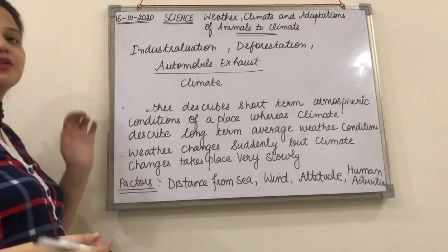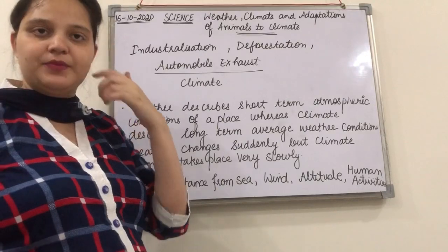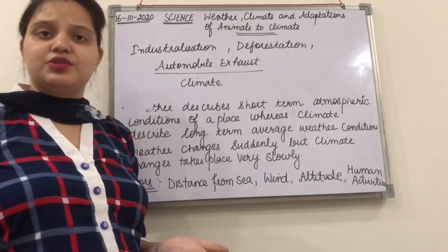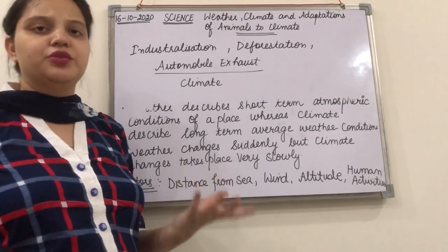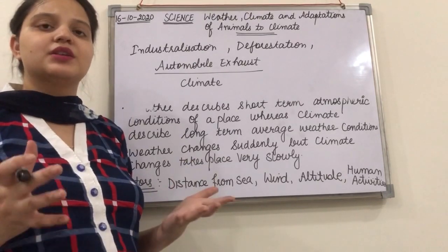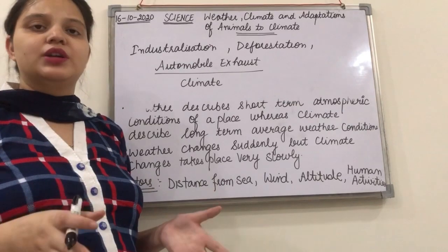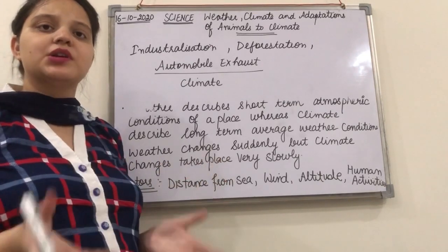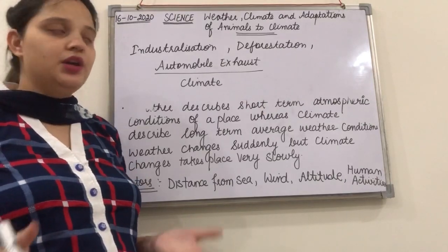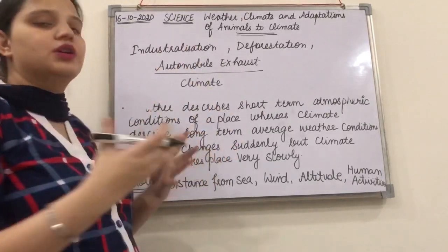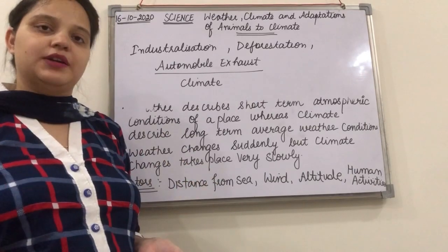How? Because there is release of harmful gases from it, right? Carbon dioxide, nitrogen dioxide, sulfur dioxide. So they are going to give you acid rain, or you know that carbon dioxide is the biggest gas that is basically involved in the greenhouse effect. So it traps the heat. Okay, so that is going to warm the earth. Okay, so due to these factors also the climatic conditions are affected.